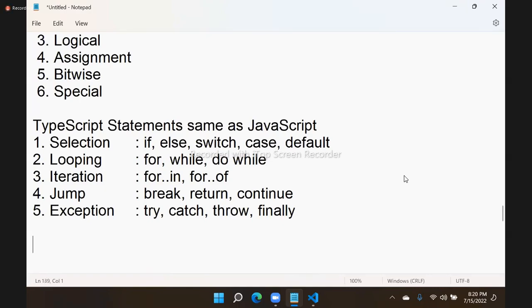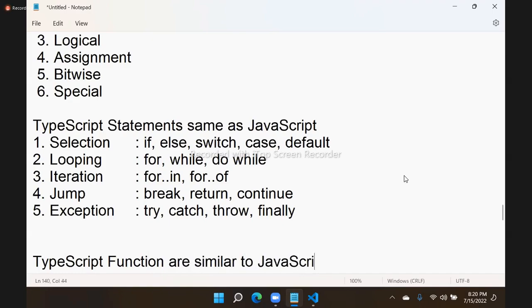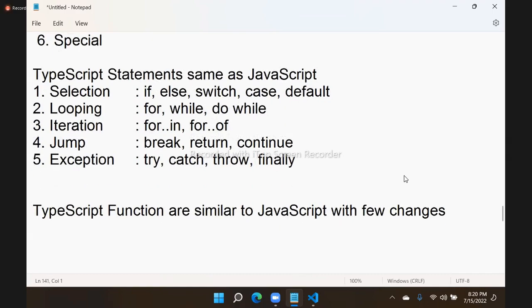Now functions, some changes there. TypeScript functions are similar to JavaScript, with few changes, right? Few changes. So all are similar to JavaScript, only few changes. What are the changes in TypeScript function? So function is configured with data type. Configured with type. Actually, we can say configured with type.